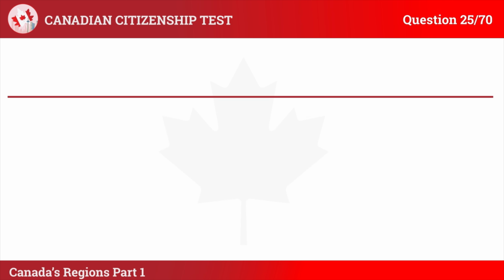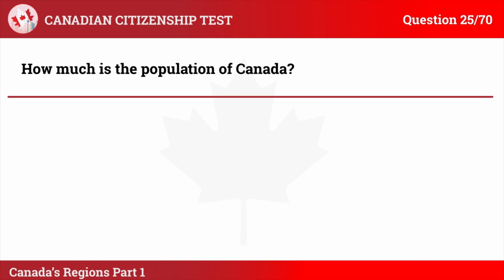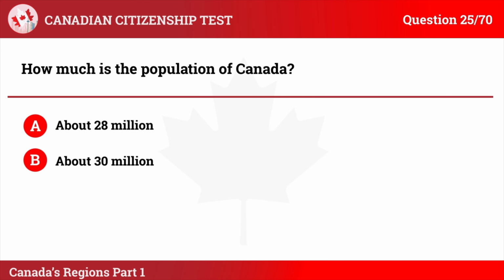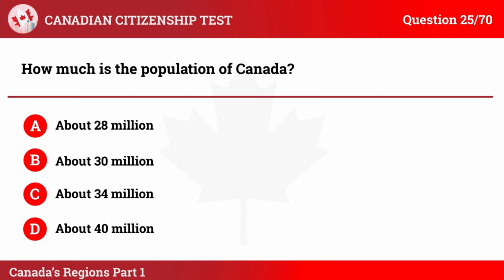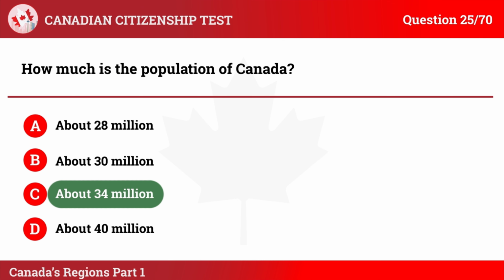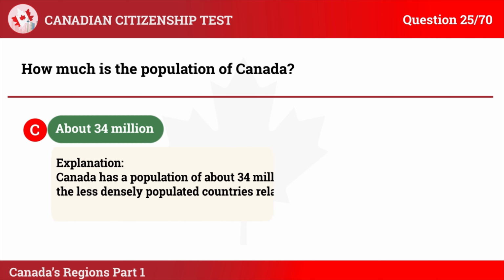Question 25. How much is the population of Canada? A. About 28 million, B. About 30 million, C. About 34 million, D. About 40 million. The correct answer is C. About 34 million. Explanation: Canada has a population of about 34 million, making it one of the less densely populated countries relative to its size.